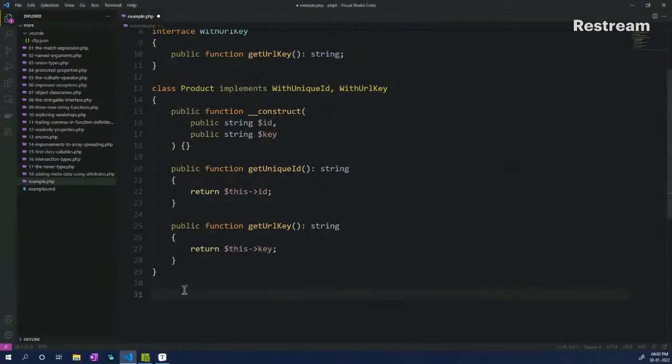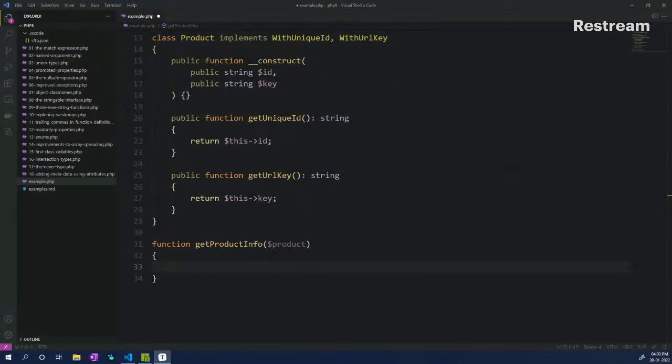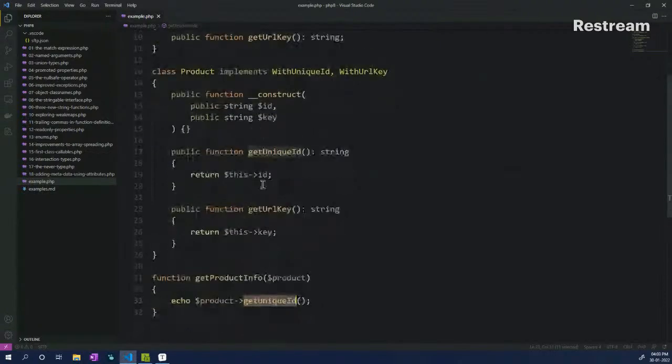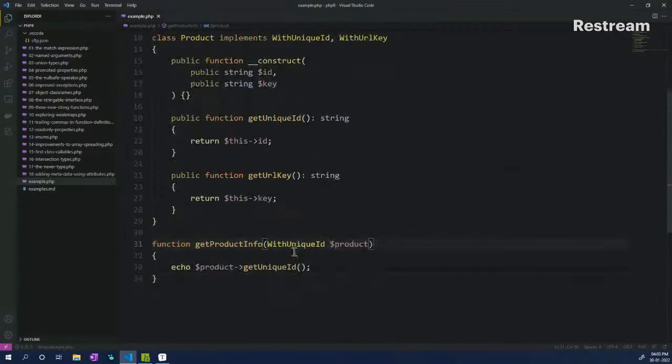And then finally, we have a function called get product info. Okay, so let's declare a function called get product info, and here we pass in, let's say, the property, right? Now let's say that I'm trying to get the unique ID of the product, something like this, right? So I am trying to get this function which is get unique ID, right? And what I can do is I can pass in as this, which means that the property should implement with unique ID, right? And that's how it goes in here, right?